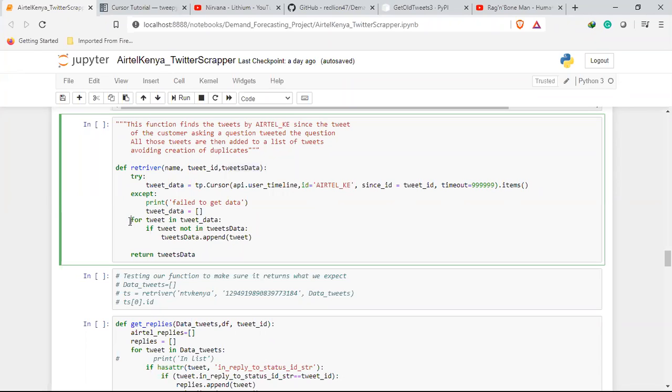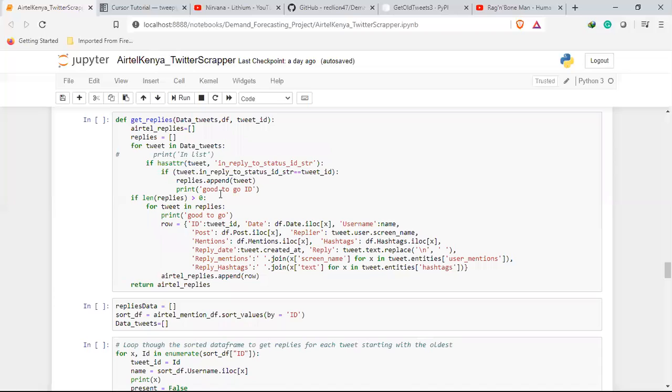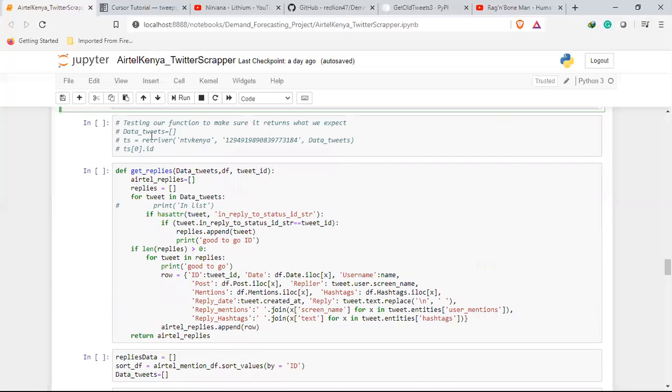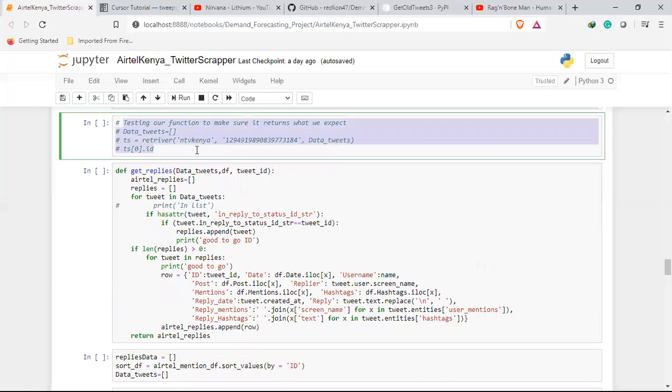And with this code, I'm mainly trying to see if the tweets that have been returned by this cursor are inside my list. If they are not, I add them. And then I return this list, the list of tweets. This was mainly me testing the retriever, to see how it's working and all that. And yes, it was working.